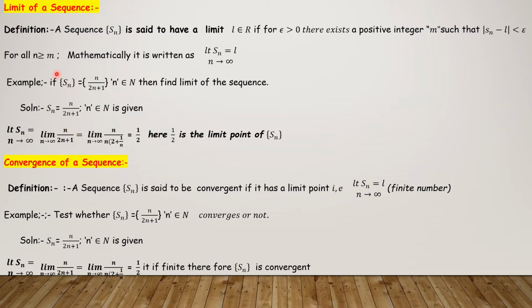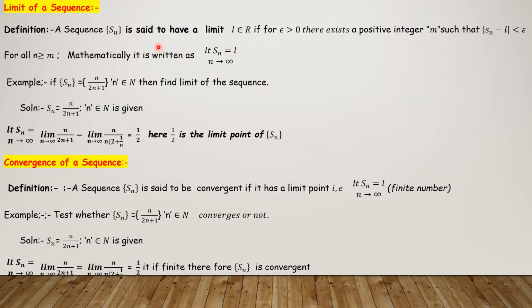The remaining definitions of sequences are: first definition, limit of a sequence. A sequence Sn is said to have a limit, real number L, if for epsilon greater than 0 there exists a positive integer m such that mod Sn minus L is less than epsilon for all n greater than or equal to m. Mathematically, it is written as limit n tending to infinity Sn is equal to L.